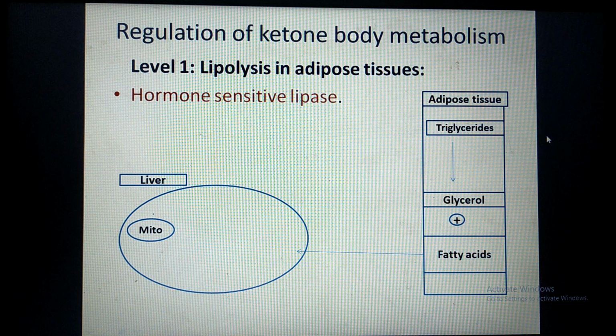The end product of beta oxidation is acetyl CoA, and this acetyl CoA is used for ketone body synthesis. So this is level 1, where ketone body metabolism is regulated by hormones. Insulin inhibits the enzyme hormone sensitive lipase, so it stops lipolysis in adipose tissue.